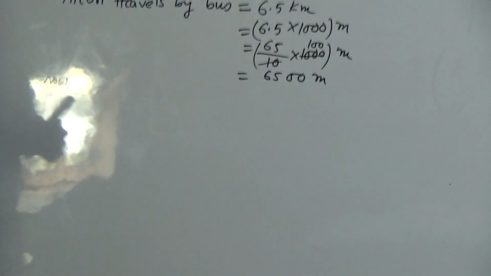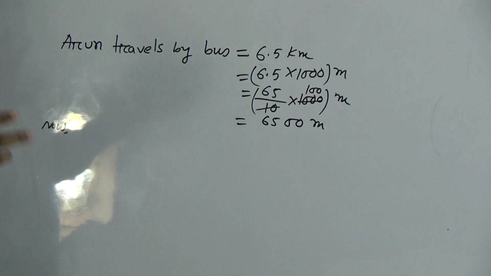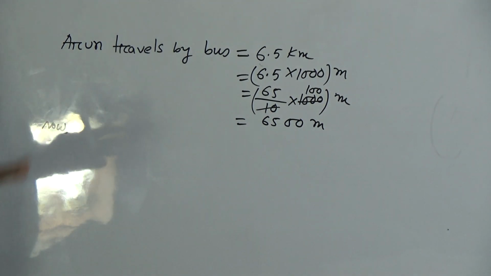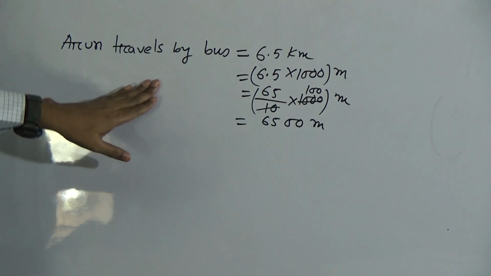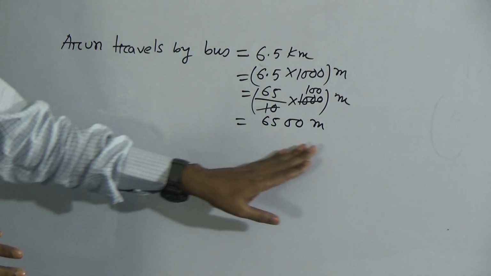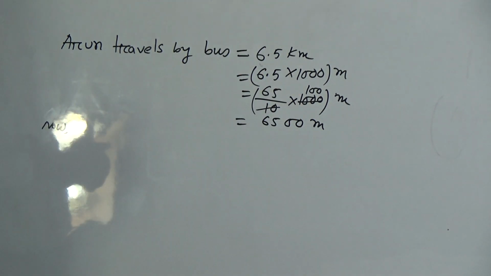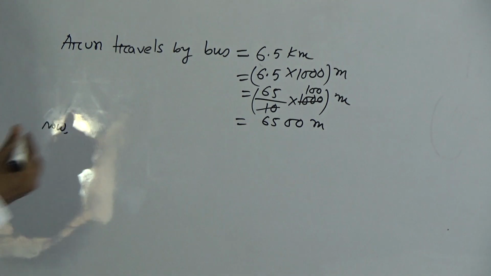Now at first we will determine in total how much distance he travels. Okay. Look, Arun travels by bus 6500 meter and he walks 950 meter. Right.